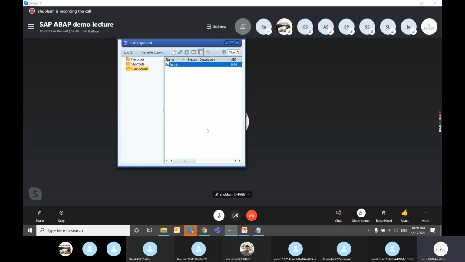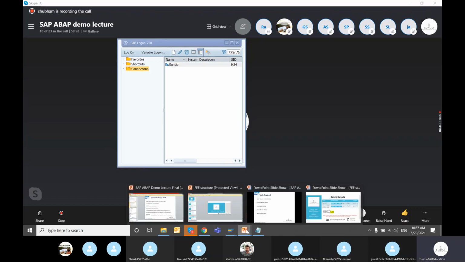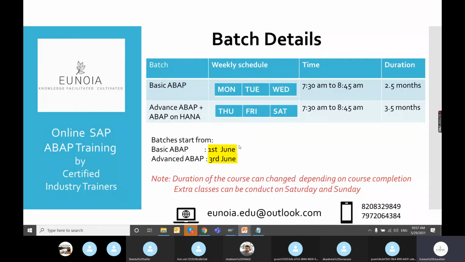From the first, we will be starting basic ABAP. For next week, the basic ABAP batch will be free. Next week's batch is also covered under demo only, so you need not pay anything for attending the next two classes.